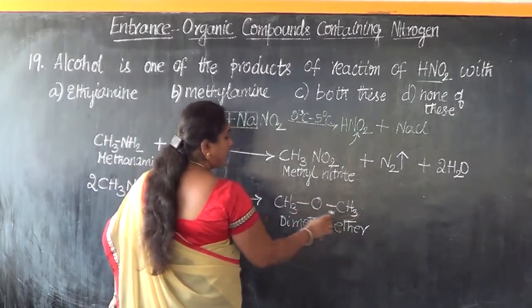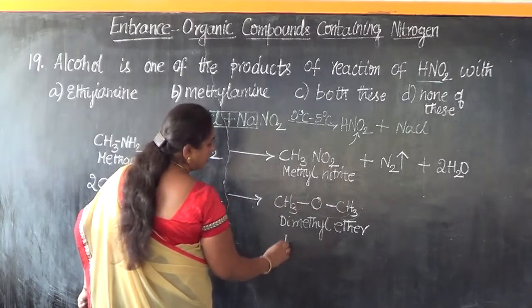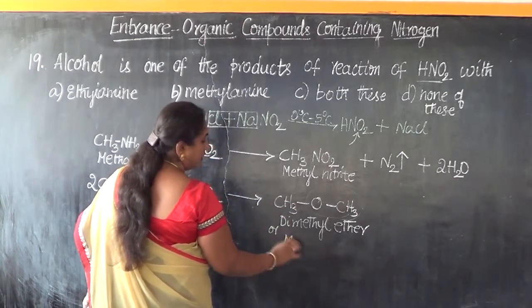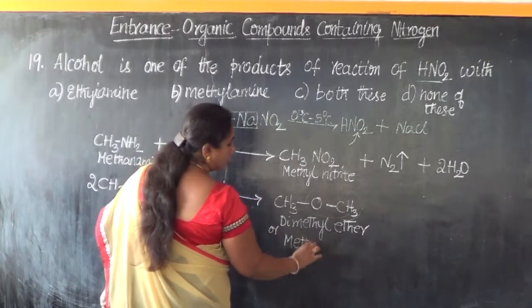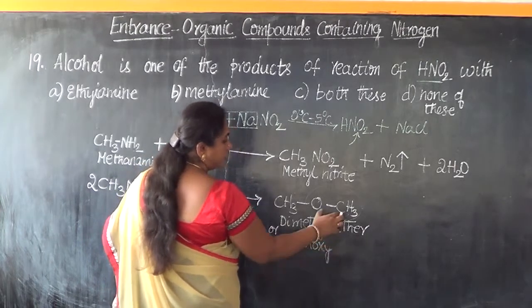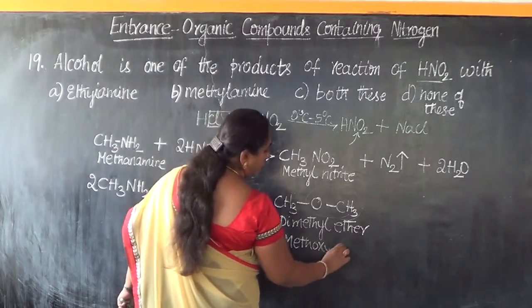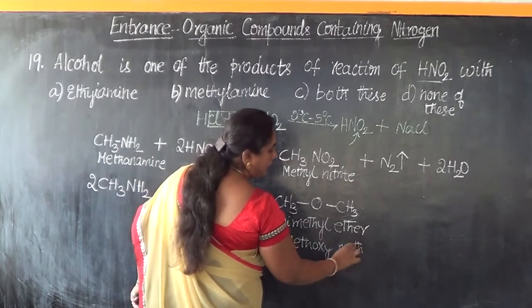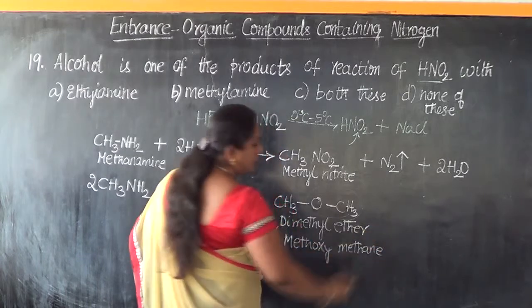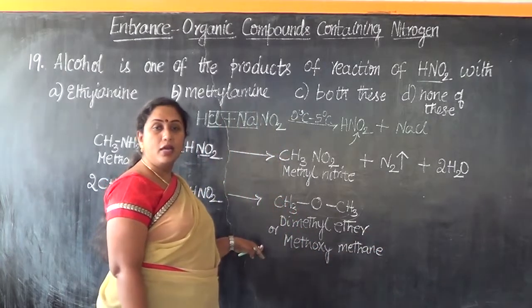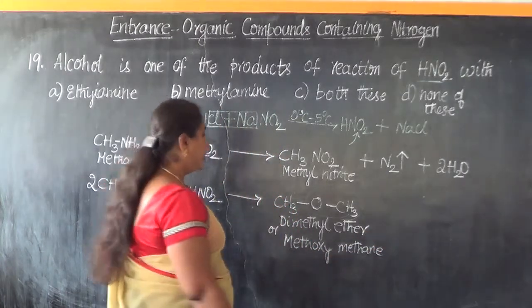Dimethyl ether is the trivial nomenclature. We need to combine this and then give the name separately. That will be its IUPAC nomenclature. Methoxy, this much portion is methoxy, and it's a derivative of methane. So we can call this methoxymethane. Methoxymethane will be its IUPAC nomenclature.